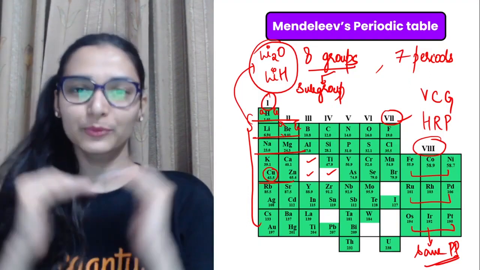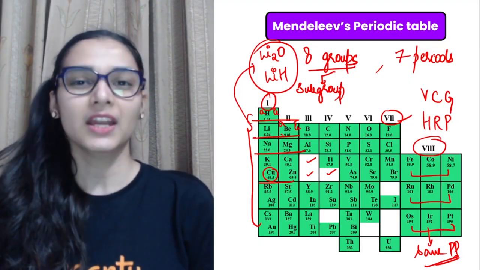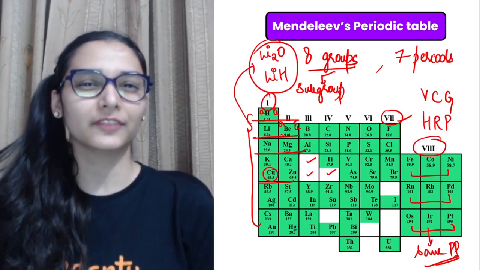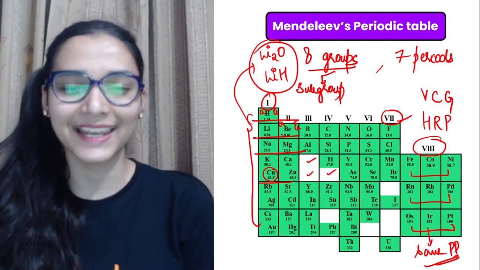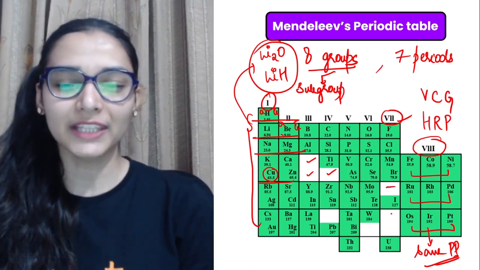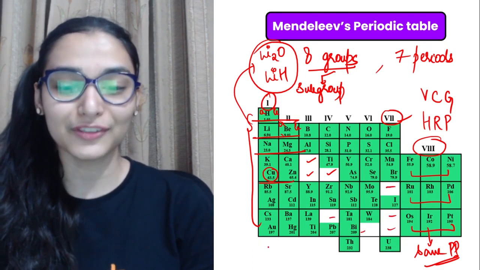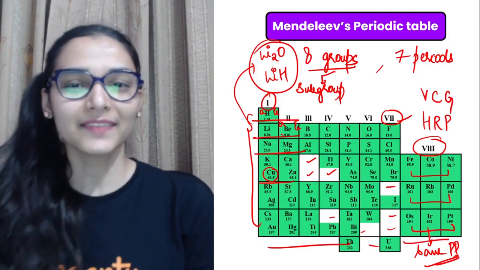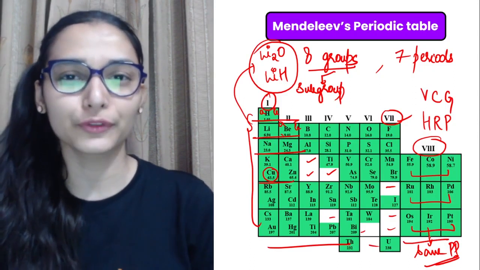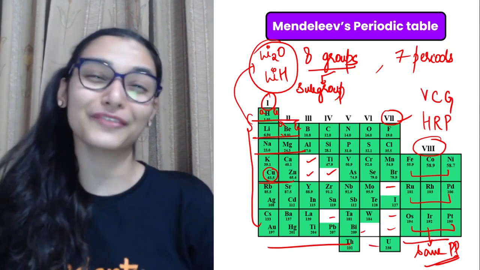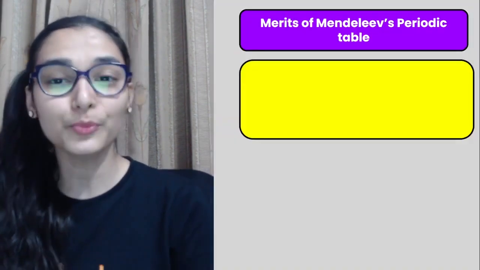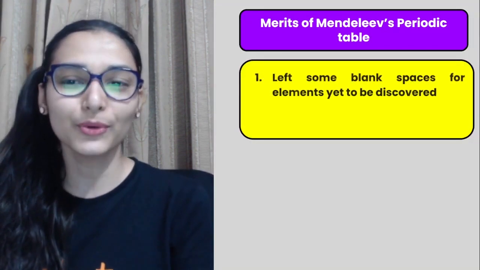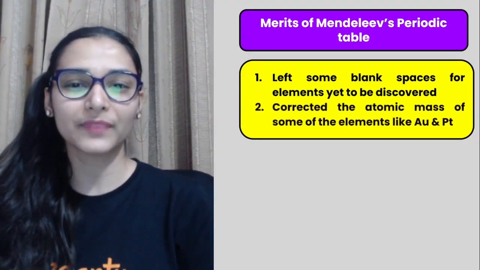He said that I am leaving this space here, and in future these three elements will be discovered and you will remember me then. Not just three, यहाँ पर भी देखो he has left plenty of spaces. That's equivalent to predicting the future, isn't it? It's a sort of astrology, imagine, right? And he not just left the spaces, he also predicted their properties. So isn't it amazing? So dekho, what are the merits?